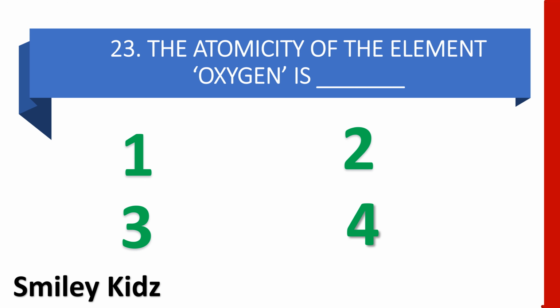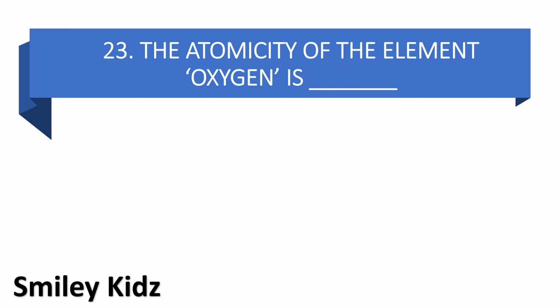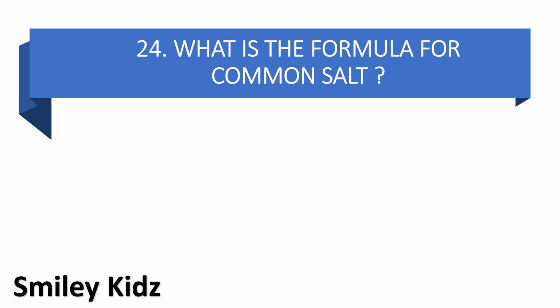Your time is up. And the right answer is 2. The atomicity of the element oxygen is 2. Moving to question number 24.